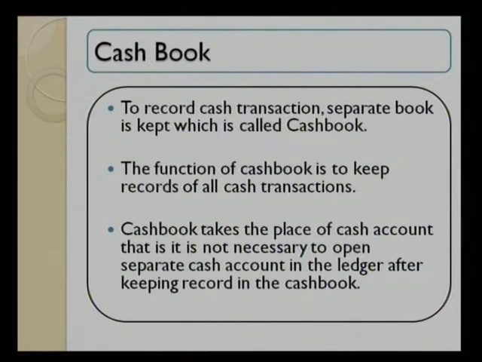Now sometimes it may happen that traders are of the opinion that if we are preparing a cash book, we are supposed to go for another type of thing along with cash transactions, that is bank transactions. So they prepare a cash book along with bank transactions, that is called a two columnar cash book. And sometimes they also take discount into account. That is treated as a third column, that is the three columnar cash book.